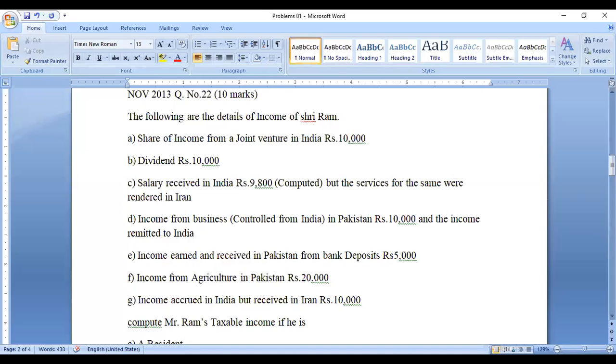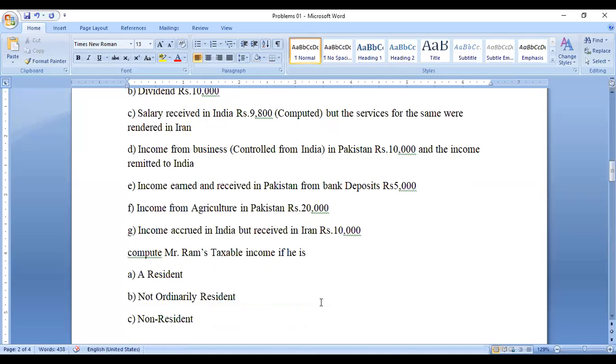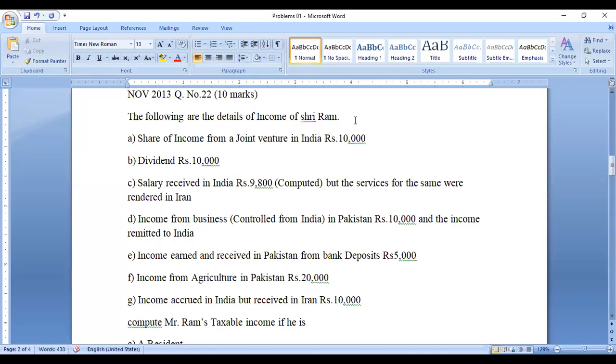Compute Mr. Ram's taxable income if he is a resident, not ordinarily resident, or non-resident. So in these three categories, how much amount is taxable? What income is taxable, and what income is not taxable? That we have to find out. For this question, there is no need to think too much. All the answers are given in the question itself.